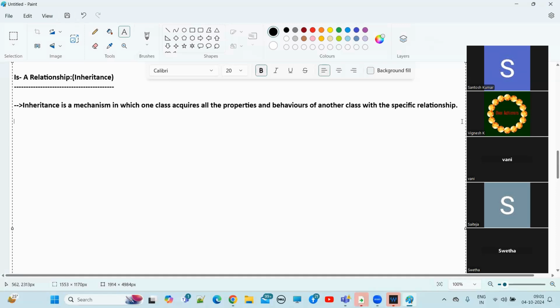So if you don't have any relationship, how will you get them? You cannot get them. Because there is a relationship between you and your parents, all the properties, all the behaviors, all the assets that your parents have, those you will get automatically by default. Because between you and your parent there is a relationship, a father and son relationship, either mother and son or father and daughter, mother and daughter. So then only you are getting them.